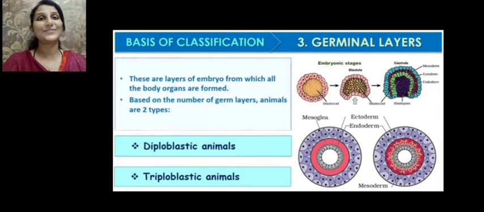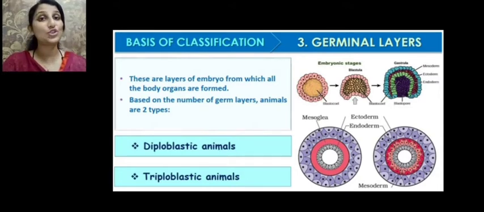So the third basis of classification is the germinal layers. How many germ layers are there and what are germ layers? The layers present in the embryo from which all the body organs are formed are called the germ layers. And how many germ layers there are determines whether the organism is diploblastic or triploblastic.